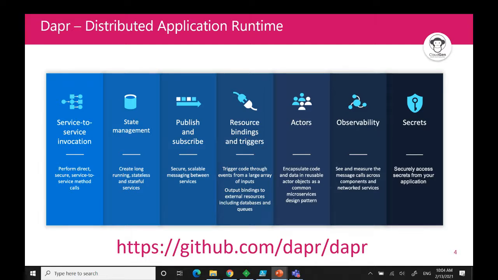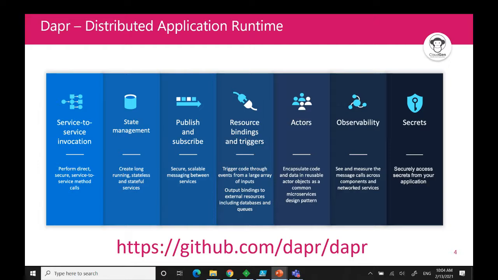Publish and subscribe, so really pub/sub. In every distributed application, you have event-driven and message-based applications. So you will need to deal with a service bus or an event hub, and there again, Dapr can help you deal with that. When I say dealing with that, it means that it helps you abstract away the actual service that you are using. If we go to Azure, you might use Azure Service Bus or Event Hub, but you might also go to Amazon or something else, and Dapr will make it transparent for the application. That's really the value proposition.